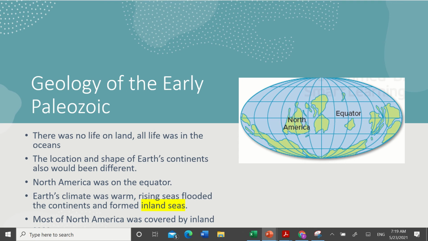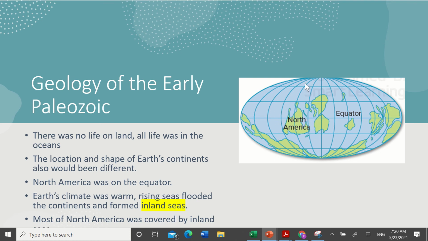Looking at the geology of the early Paleozoic era, there was no life on land. All life was in the ocean, with all of those invertebrates living there. The location and shape of Earth's continents would have been different. We can see the shape of North America in the image.